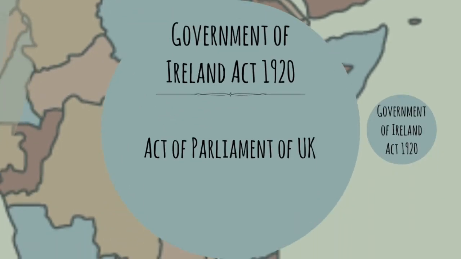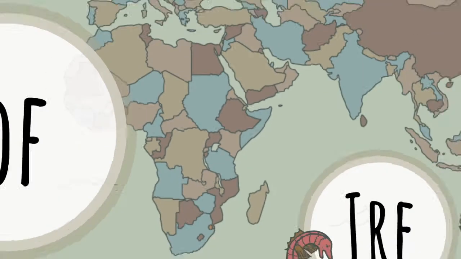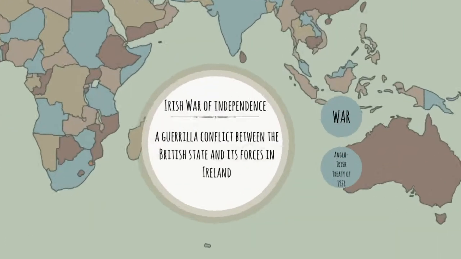Ireland was partitioned into Northern and Southern Ireland in 1921 with the help of the Government of Ireland Act 1920, which was made by the UK Parliament. It provided that Northern Ireland would consist of the six northeastern counties, while the remainder of the island would form Southern Ireland. It was intended that each part would be granted Home Rule but remain within the UK.